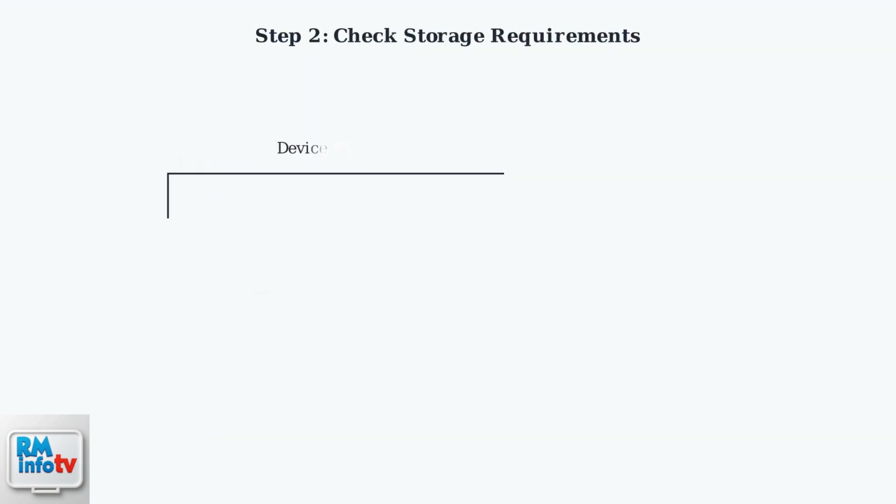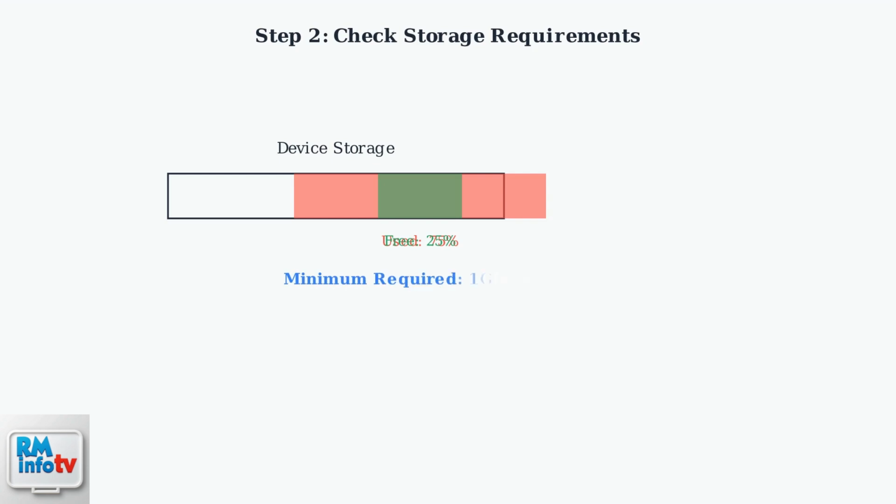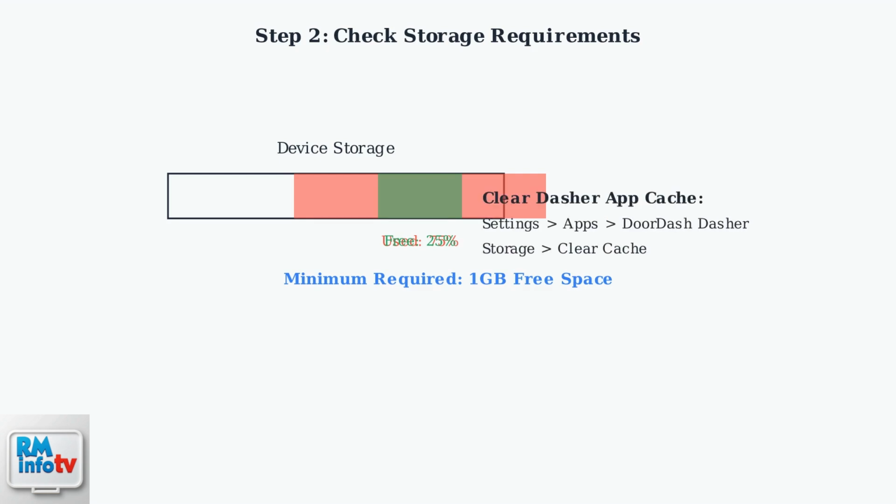Ensure your device has at least 1 gigabyte of free storage space. Insufficient storage prevents the Dasher app from processing and saving photos properly. Clear the Dasher app's cache by going to Settings, then Apps, select DoorDash Dasher, go to Storage, and tap Clear Cache. This removes temporary files that may be causing conflicts.